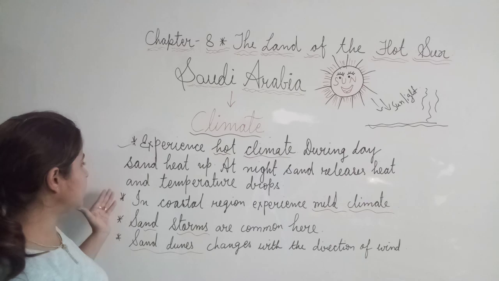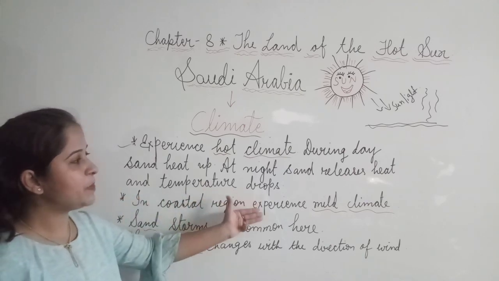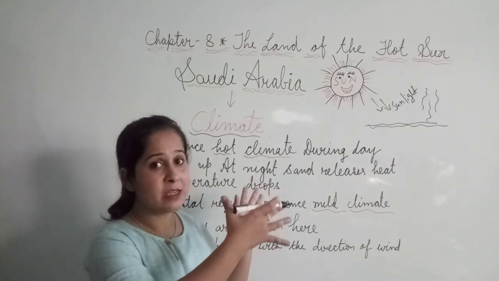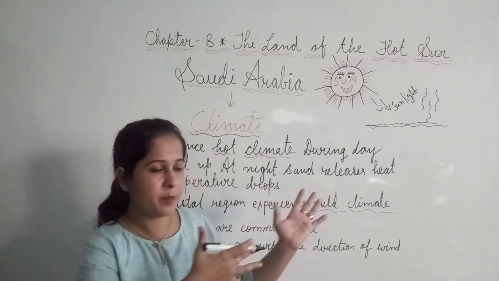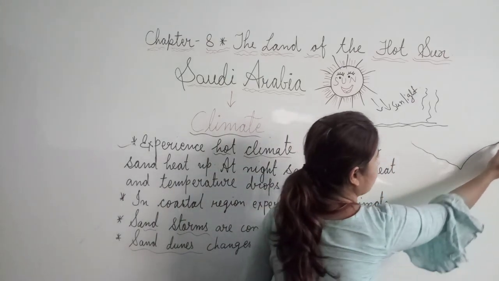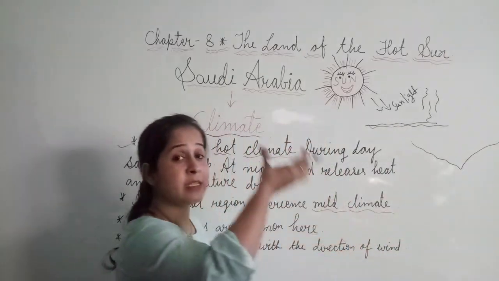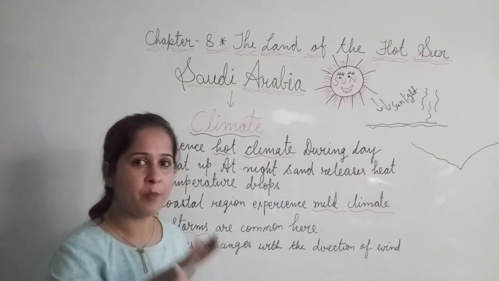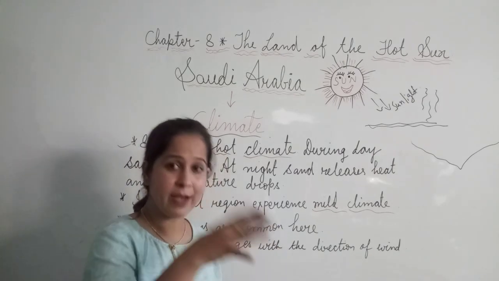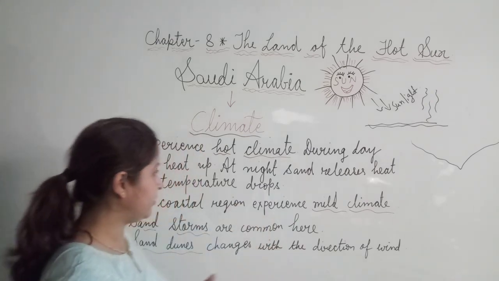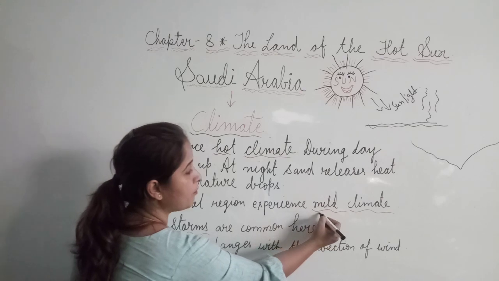Fine. Next is, coastal regions experience a mild climate. See, as I said, it has a vast coastline. So nearby the coastal areas, in the boundary areas, the temperature is mild. Mild means not too hot and not too cold. Means there is a mixture, a balance of the temperature. That is what we call mild temperature.